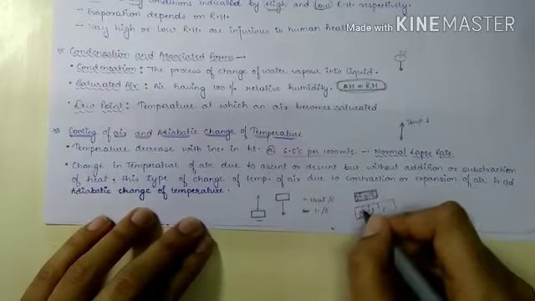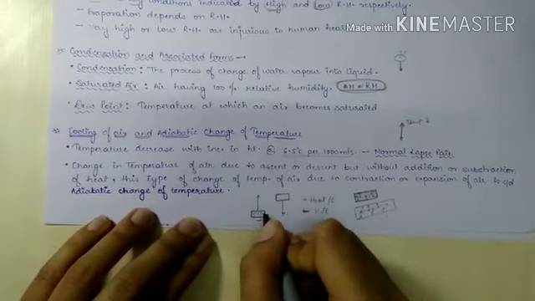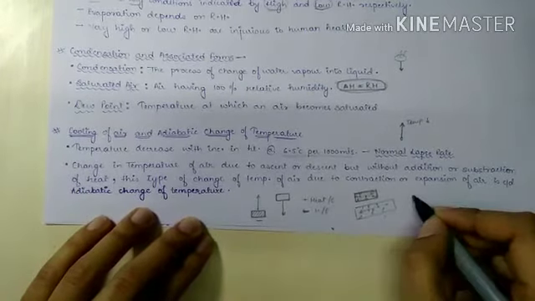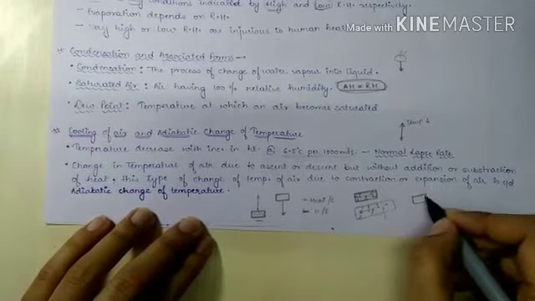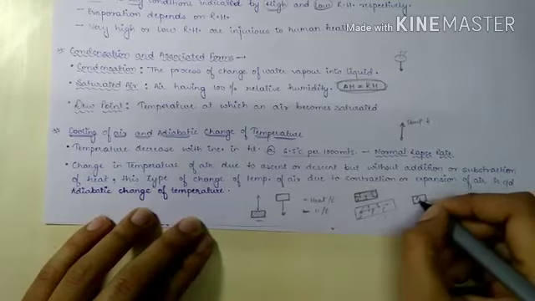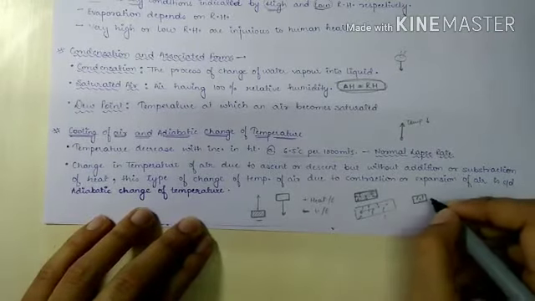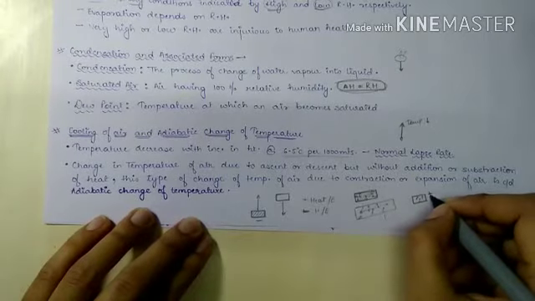So due to expansion, the air will cool down, and when we contract this air, the molecules will have less space, hence the collision will be more, and the energy released will be more, because of which the temperature will increase.